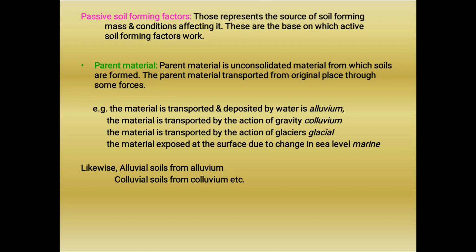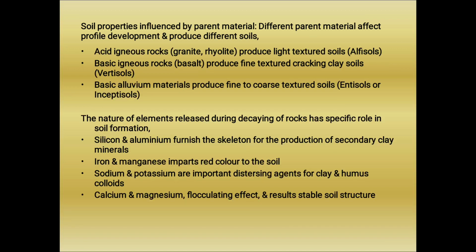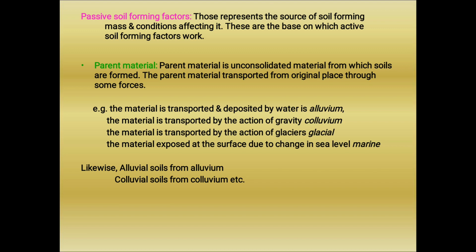Let us see in detail about these passive soil forming factors. First of all, parent material. Already we know that parent material means it is an unconsolidated material from which soil is going to form, and this parent material gets transported from its original place to another place through some forces. Some examples are given here.